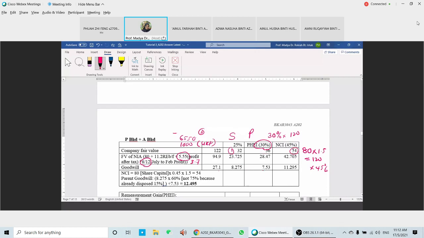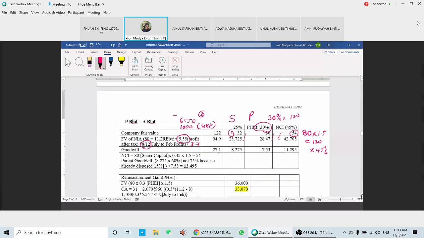Okay, times 30. How to get this one? 36, or you just minus this figure, 32 minus this figure, 23, and then 36 minus 28, 54 minus 52. So we're going to have the goodwill and the allocation of goodwill. Okay, then for the NCI, 1, 2, okay, NCI 80%, parent's goodwill here. From the parent's goodwill that you have here, 8 to 5 is from the S here. So we only need to times with 60%.